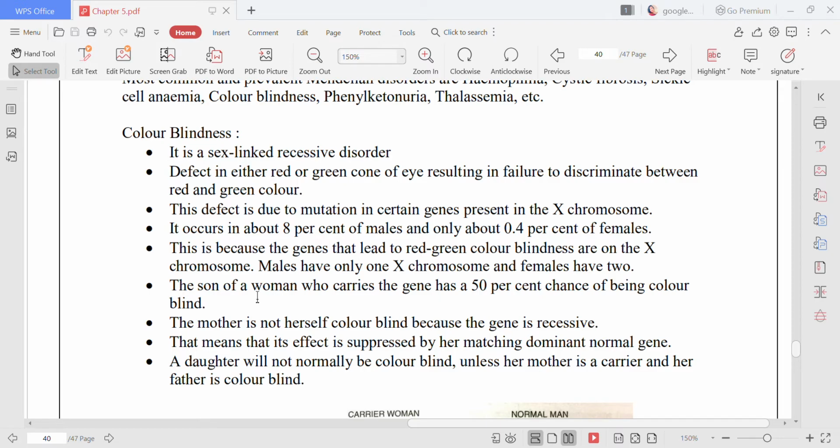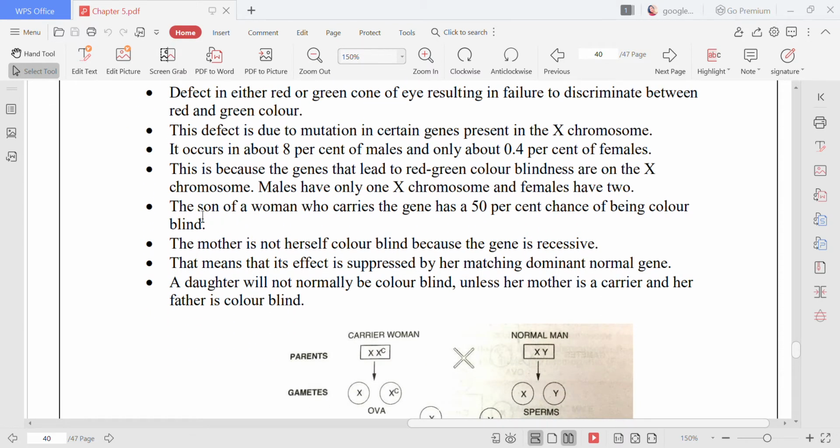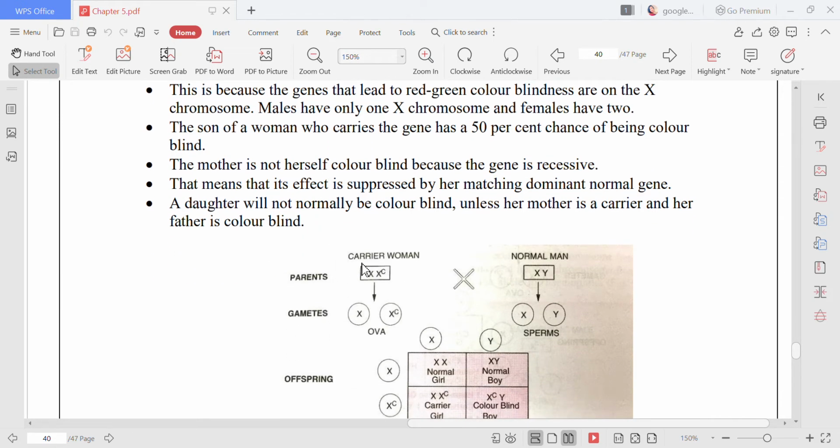Now children, please pay attention here. The son is male, XY chromosome, of a woman who carries the gene. Now the woman is not a color blind person. See, if you see here, the woman is not color blind. Why is she not color blind? Because only one X is carrying the gene. The other X is normal. So she is only a carrier. She is not color blind.